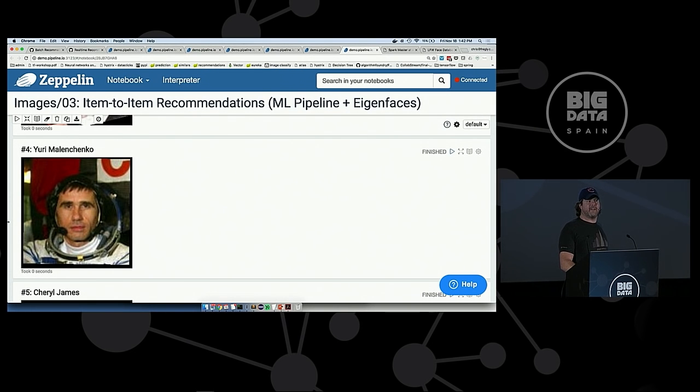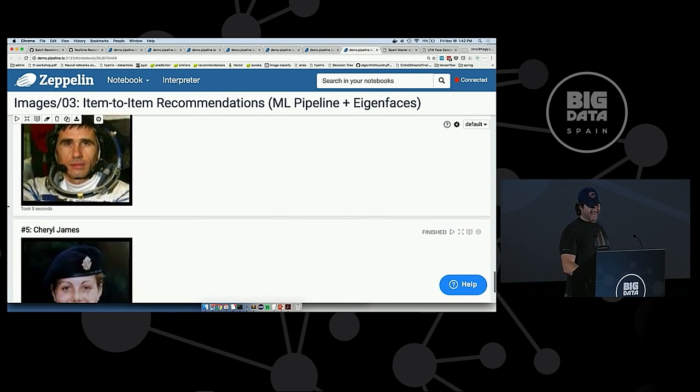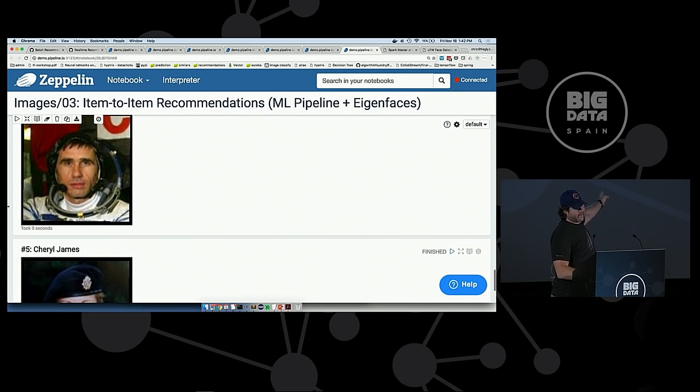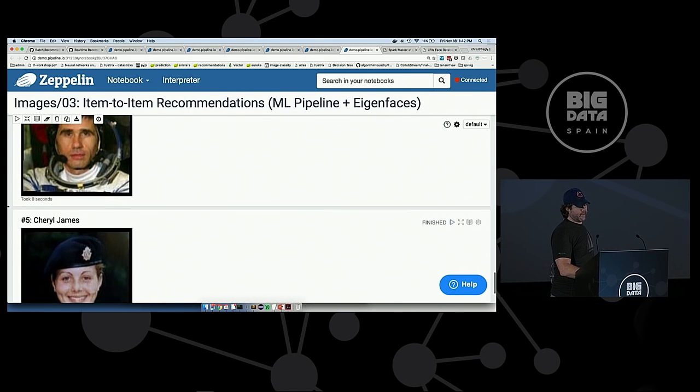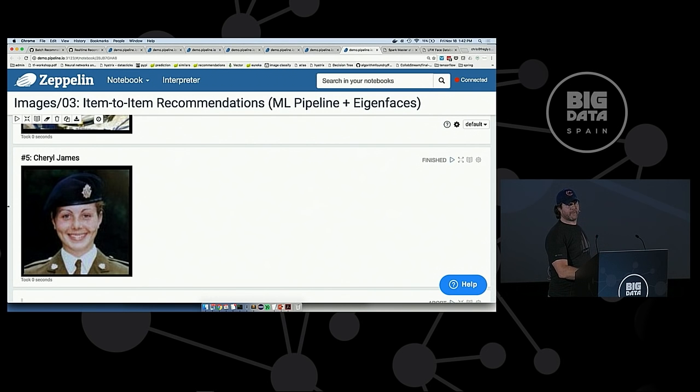If you know, I've got a TensorFlow sticker for you for your laptop. Yeah, shout it out. First astronaut to marry someone from space down on Earth. No stickers for you guys. But yeah, I actually think he looks the most like Tom Cruise, personally. And then Cheryl James. So we have 3 women and 2 men.